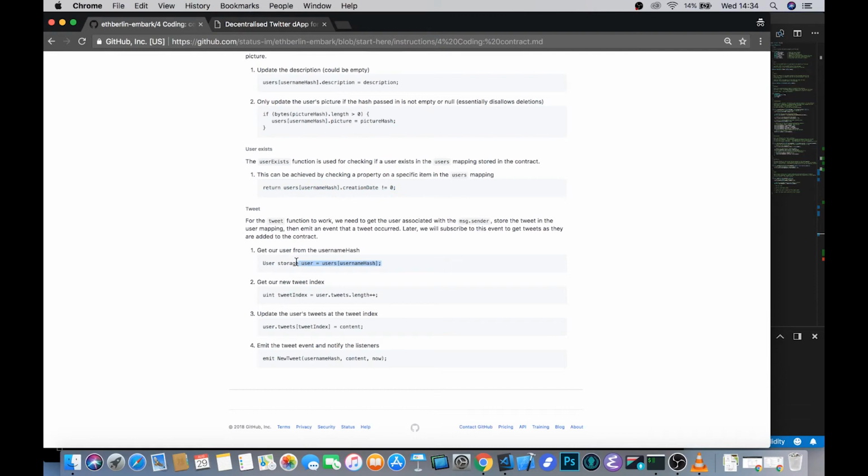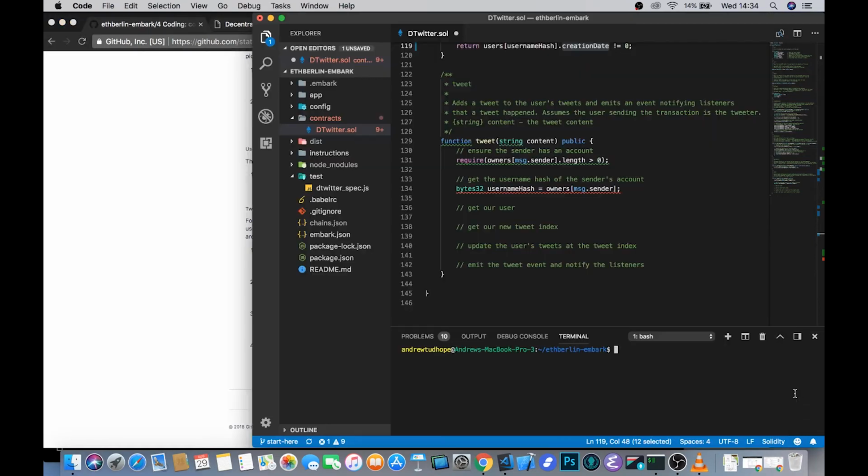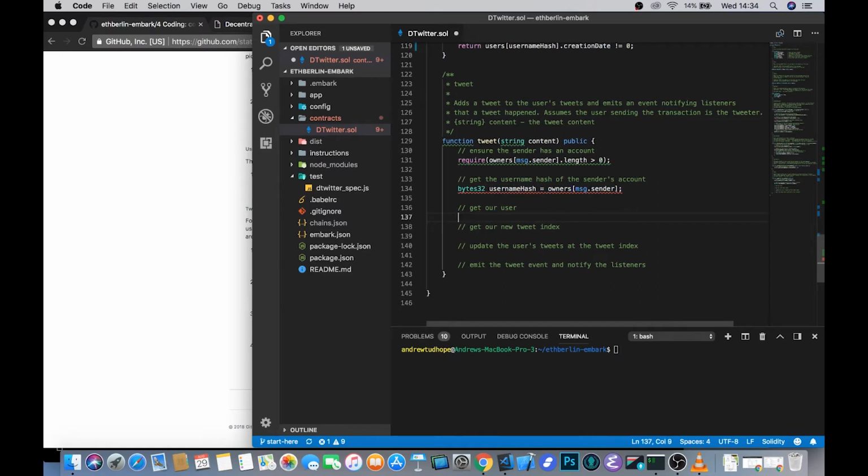So in order to do that, it's 4 simple lines. We go through one require statement to make sure that indeed some account has sent us this message. That's the sender has indeed come from an account, and then we get the username hash of that sender's account by looking at the owner's mapping with the key of message.sender. We then also get our user based on the username hash that we fetched here. And it's quite important that we fetch this from storage.